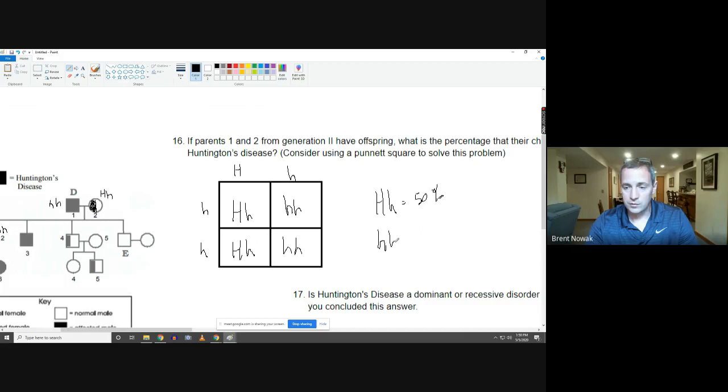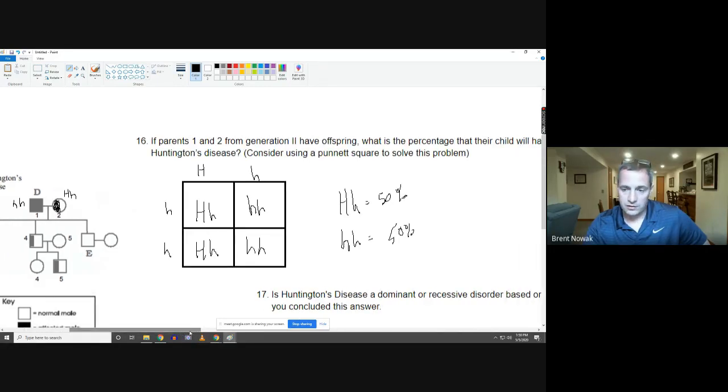And then the other ones would be the ones that have it. So 50 are carriers, 50 have Huntington's disease, and we had some questions on this one. If I look at this right here, this is a carrier. It's really hard to write with a mouse. And this is Huntington's disease.